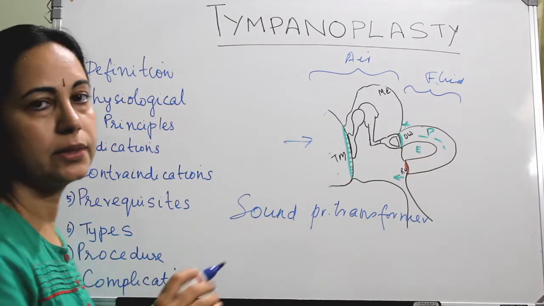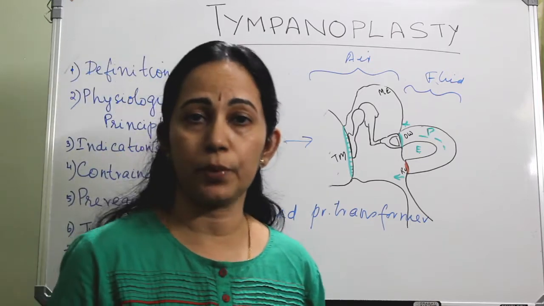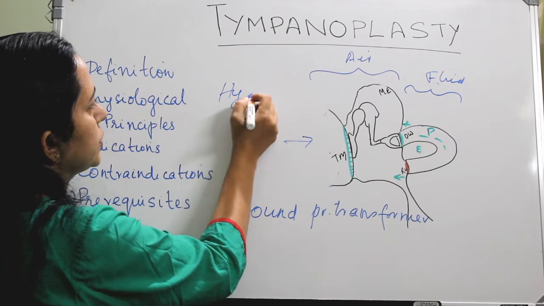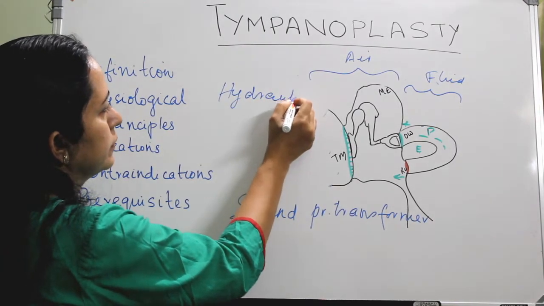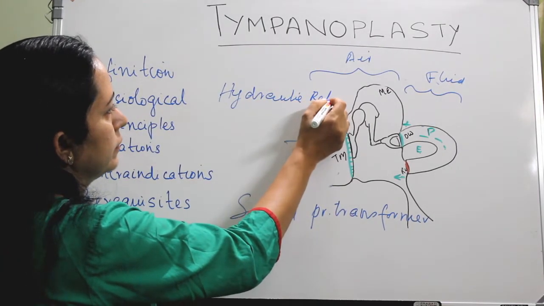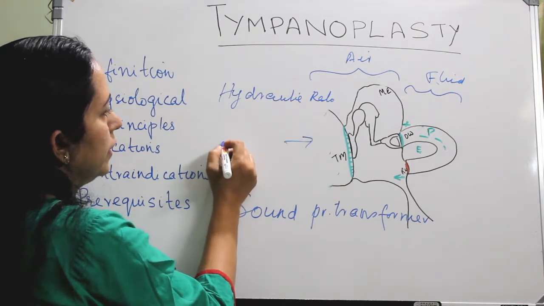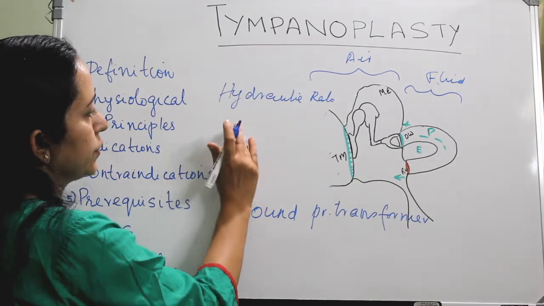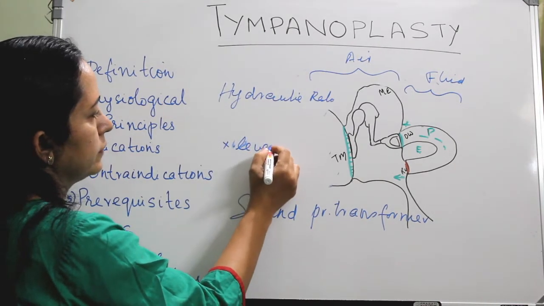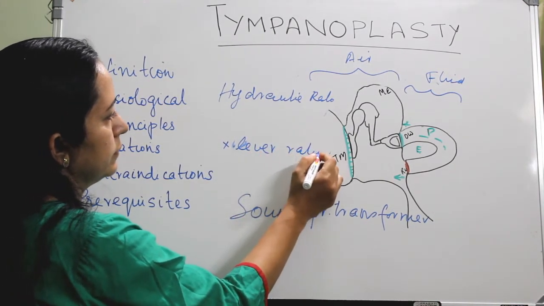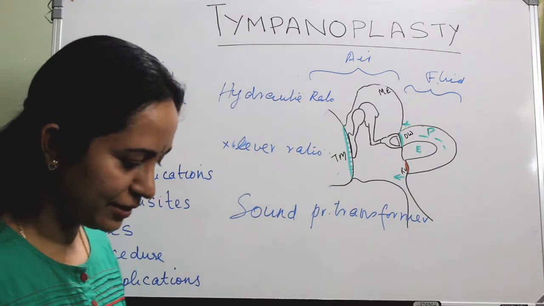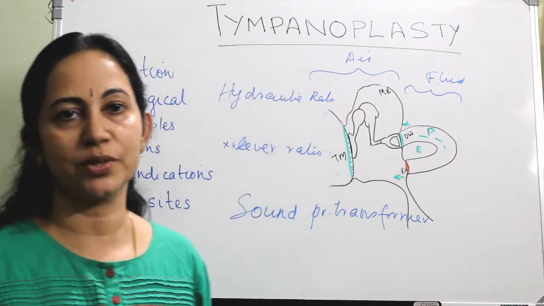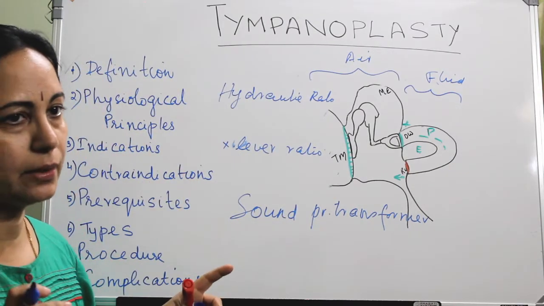The sound pressure transformer ratio is the product of the hydraulic ratio and the ossicular ratio, or lever ratio. Don't get confused. All these are described in the physiology of hearing. I'll just explain the basics.